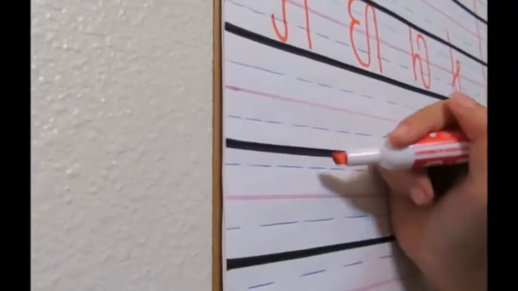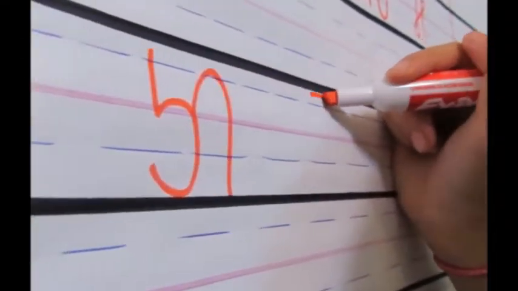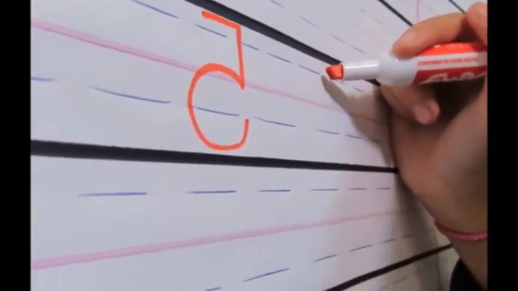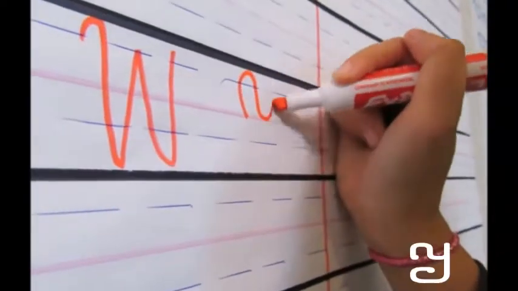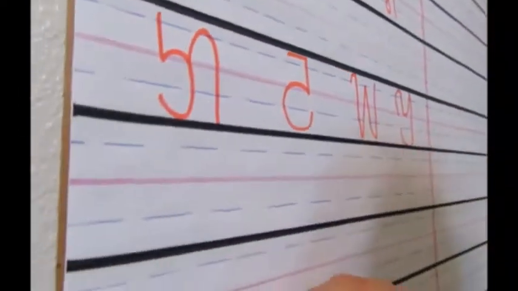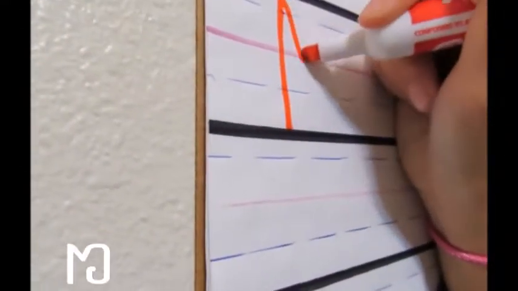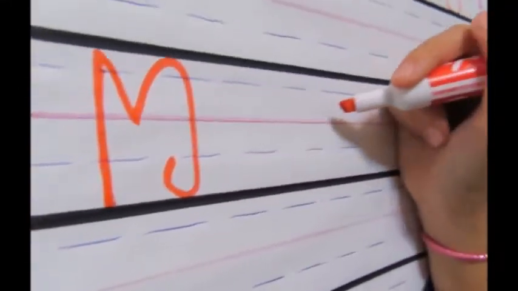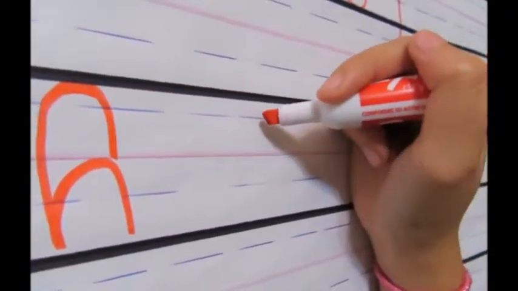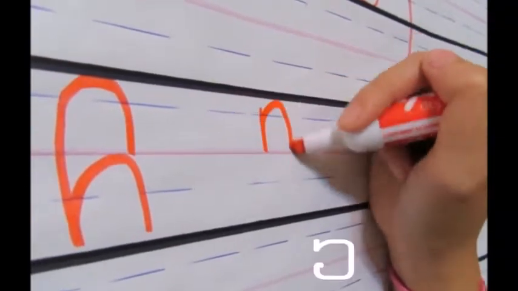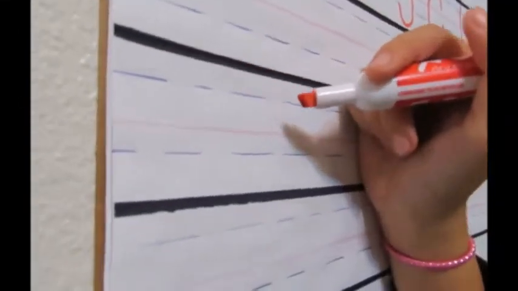Down here is Ja. La. Sha. Ja. Down here is Ja. Sorry. Ja. Ja. Ga. Da. Nya.